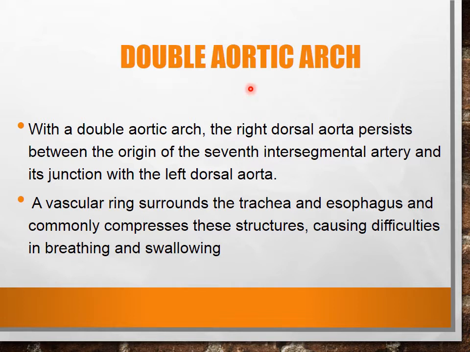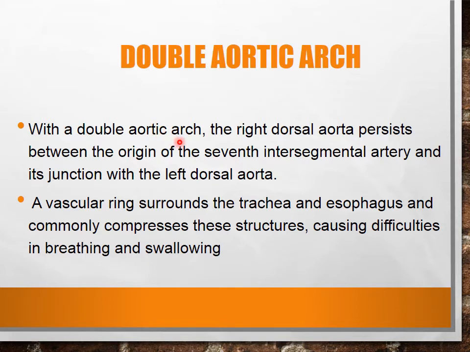One from the left horn of the aortic sac, number two is the fourth aortic arch, and number three from the dorsal aorta. So when there is a double aortic arch, that means this arch of aorta is not only formed on the left side, it is also going to be formed towards the right side as well.